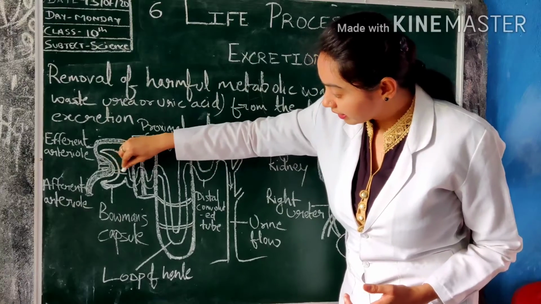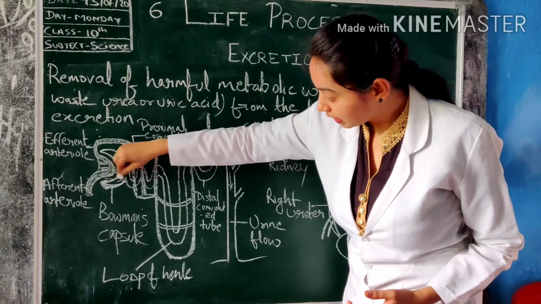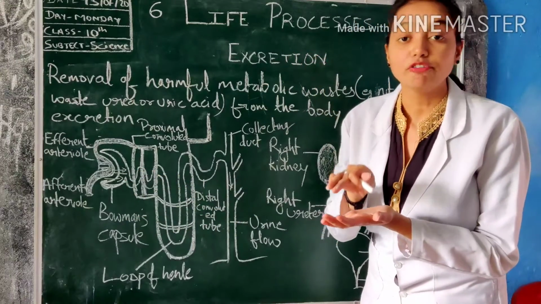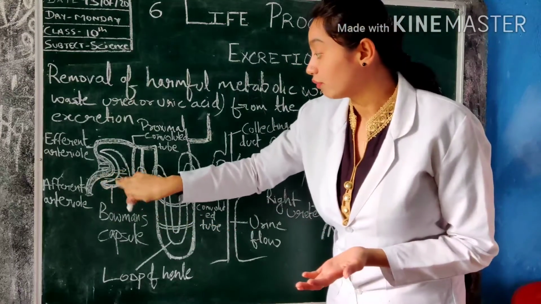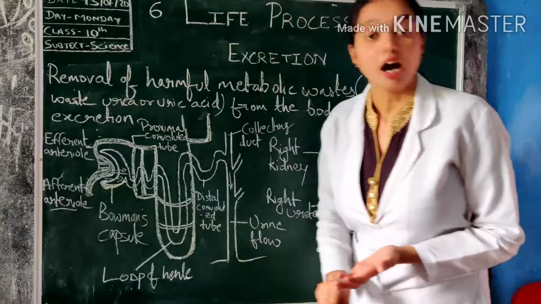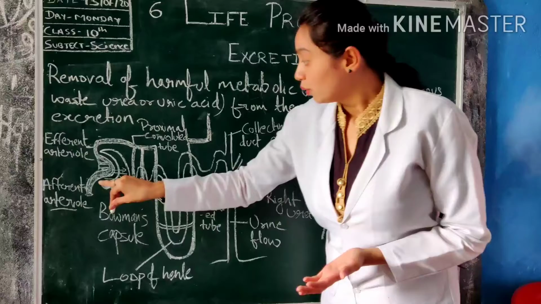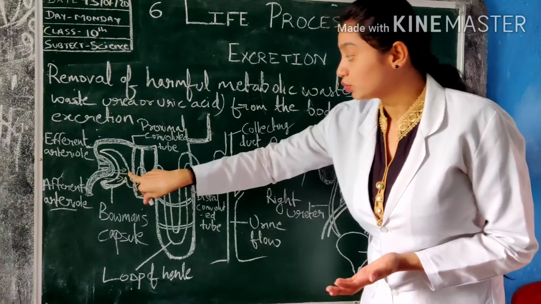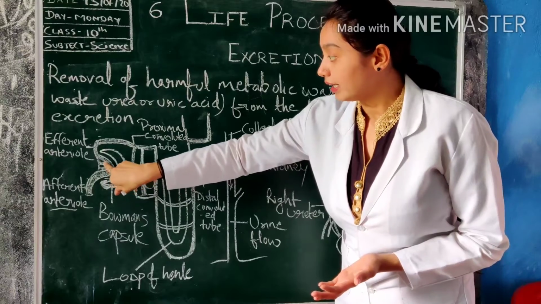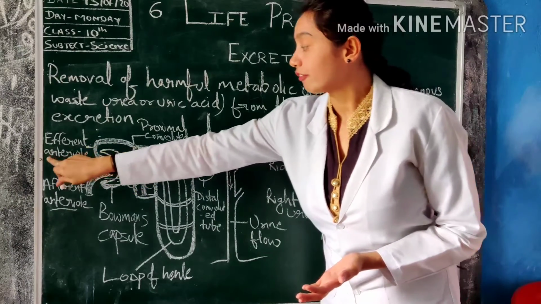Impurities come to the capsule. It does the function of filtration, so it filters whatever impurities are present in the blood of the afferent arteriole. When the impurities come to the Bowman's capsule, the blood becomes pure and it goes out through the arteriole.